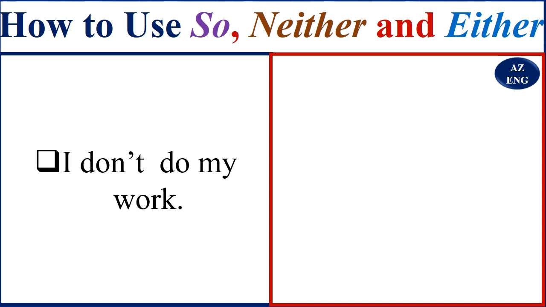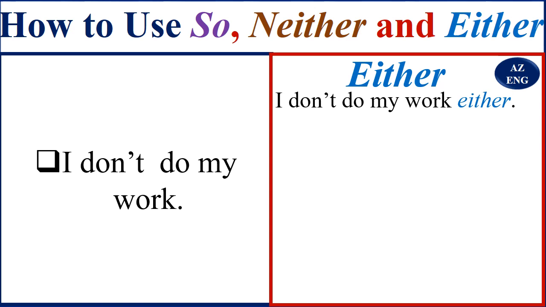I don't do my work. So I'm using either. Here too you can't use so where we have not. So what we use is neither or either. I don't do my work either. We don't do our work either.